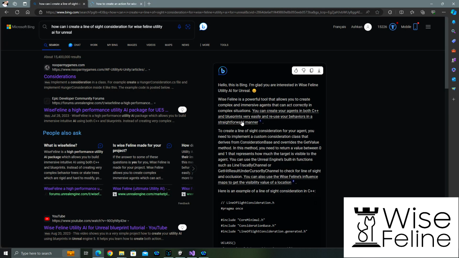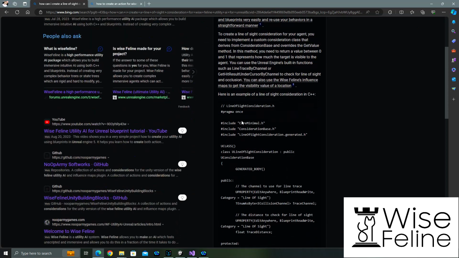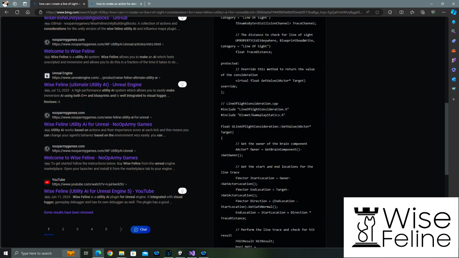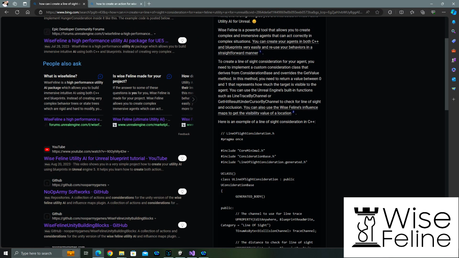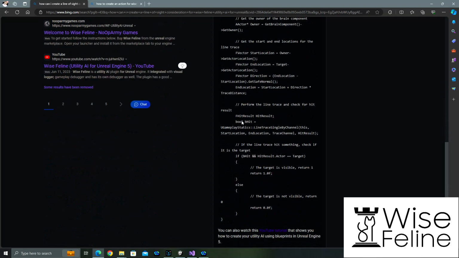Here I asked it to write a consideration for Unreal, which does line of sight. It's not fully correct code, but it tells you almost what to do.